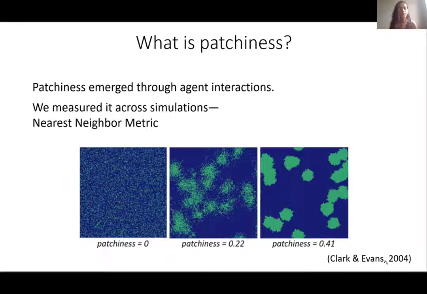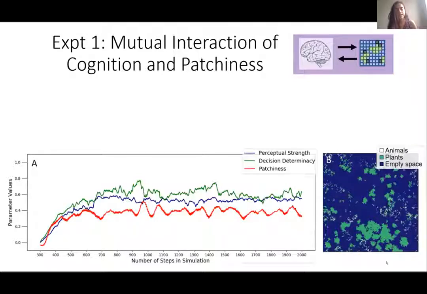All right, since we discussed the methods, I can move on to the results. As I mentioned earlier, in the first experiment, we studied the mutual interaction of cognition and patchiness. The bottom left plot shows what the patchiness and the cognition parameters look like across the simulation. On the x-axis is the step number of the simulation, the y-axis is the parameter values. Patchiness is in red, decision determinacy is in green, perceptual strength is in blue. And on this right-hand side grid is what our world looks like at the end of a simulation. As you can see, there is considerable patchiness in the grid.